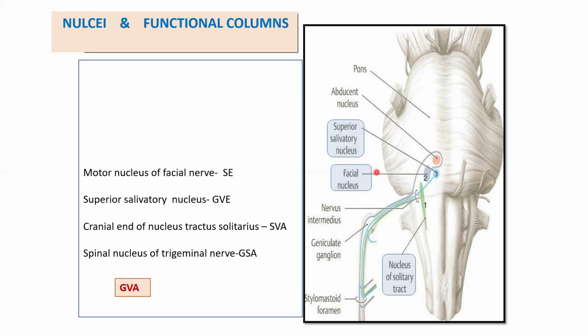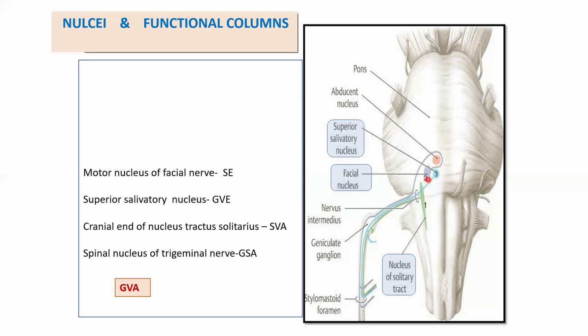Now coming to the nuclei related to the facial nerve, the most important is the motor nucleus of the facial nerve. We know the facial nerve is going to emerge at the pontomedullary junction, and the nuclei related to it are situated in the lower pons. This is the motor nucleus that's going to give rise to the motor fibers of the facial nerve.